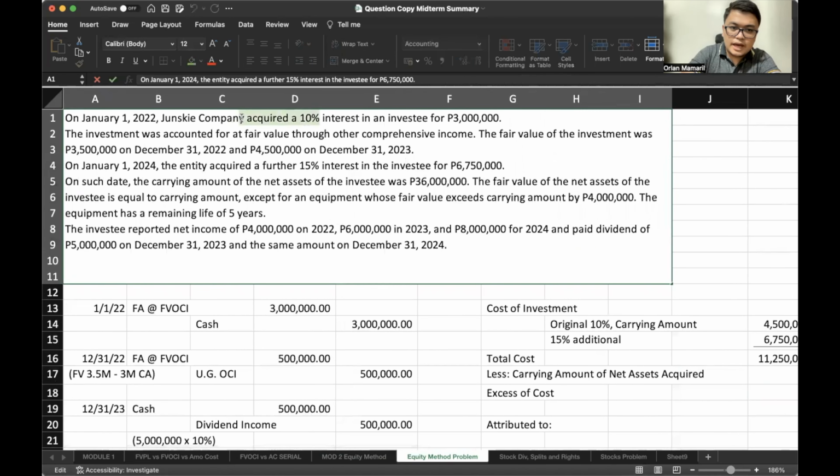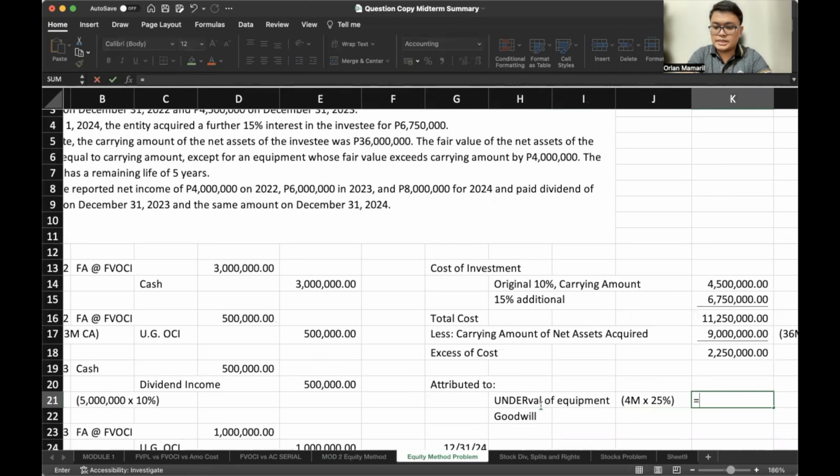That is either through the fair value undervaluation or goodwill. Let's see. The fair value of the net assets invested is equal to the carrying amount except for an equipment whose fair value exceeds carrying amount by 4 million. Okay, so 4 million multiplied by, we own a total of 25%. So the undervaluation of equipment is 1 million.